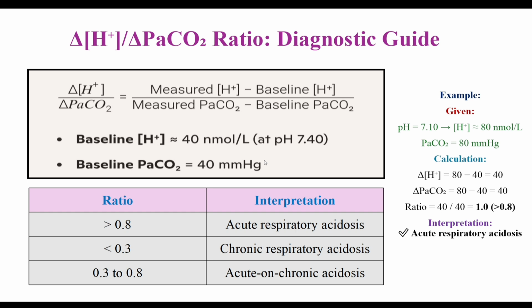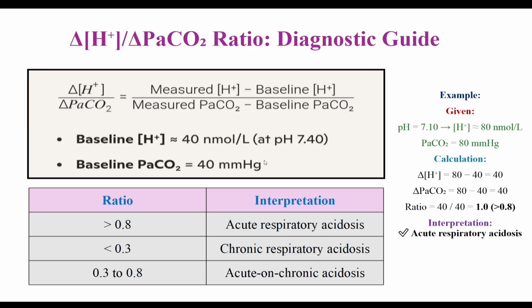So calculation, delta hydrogen ion concentration, delta H is equal to 80 here, it is given. So 80 minus 40 is the baseline. So delta H equal to 40 and delta PaCO2 equal to 80 minus 40. So here given 80 and the baseline is 40. So 40 by 40 ratio is 1, that is more than 0.8.